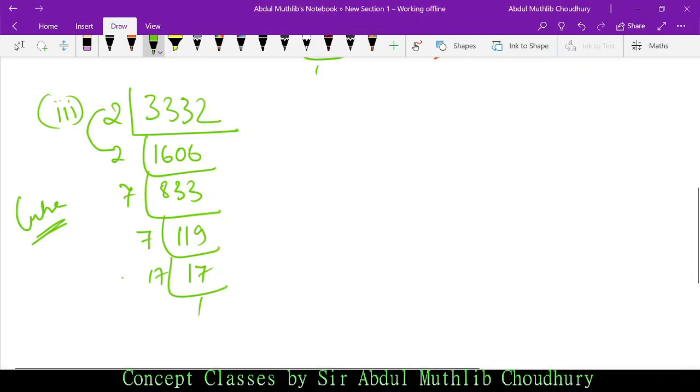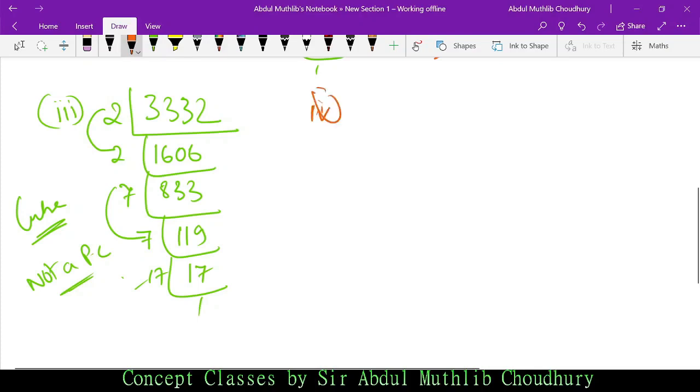Okay, so we have to find, every number has to be in triplet, and triplet means 3 times. Okay, 2 is twice, 17 is 1. So this is not a perfect cube. Okay, not a perfect cube. Now we shall try with option number 4.